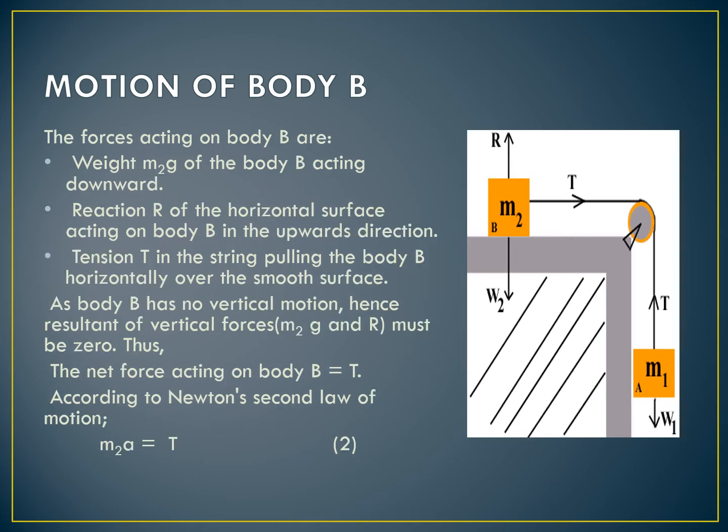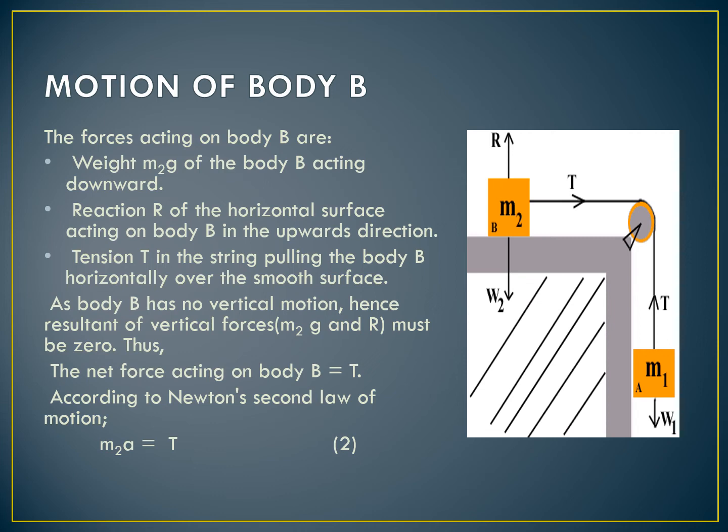In case of motion of the body B, in the absence of the frictional force, three forces are acting on the body B. One is the weight acting downward, other is the reaction of the table acting upward, and the third force is the tension in the string, which is produced by the pulling force of the body A, and it pulls the body horizontally on the smooth surface.